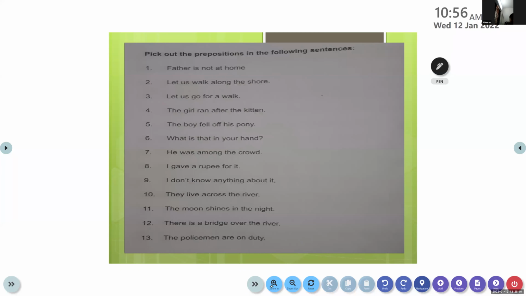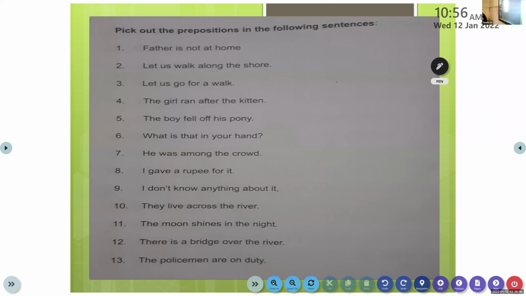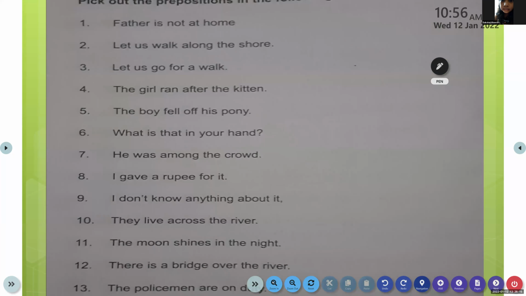My father is not at home. Yes, father is not at home. Very good. Kindly pick out the preposition there. At. Very good. So at is a preposition. Let us walk along the shore. Identify the preposition in the sentence. Along. Yes, along the shore.